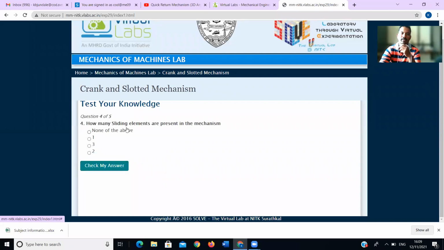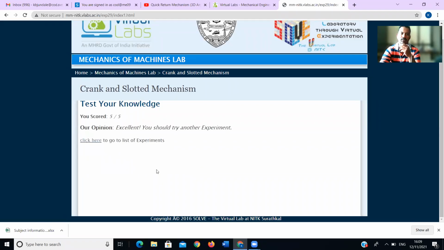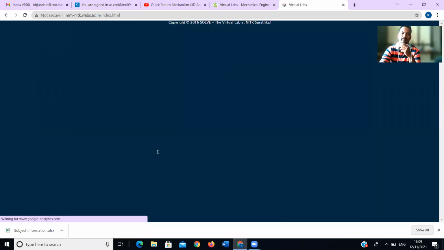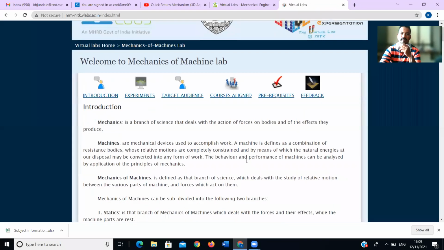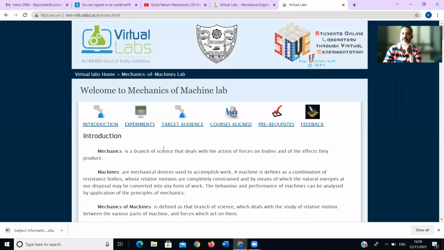And after that, how many sliding elements are present in the mechanism? Sliding, there are 2 sliding elements. And last one is how many links are there, crank and slotted. How many? 6 are there. Means we can solve that. Excellent, you should try another experiment. Next, you go to the, it will exit that experiment. What to do is, experiment exit.